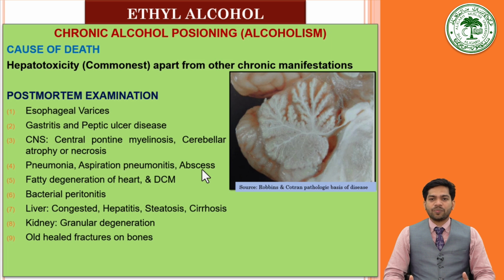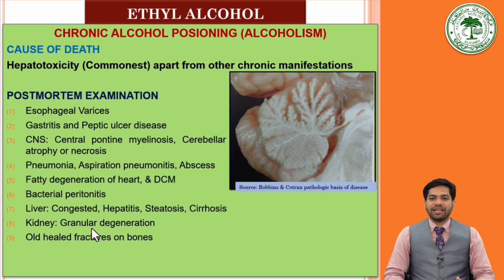This is due to recurrent aspiration of vomit and stomach contents in chronic alcoholics. Often they fall and have injuries on the body, so old healed injuries, multiple old injuries, may also be seen in these chronic alcoholics. Then fatty degeneration of the heart may be seen, and dilated cardiomyopathy, which we already saw while discussing acute intoxication. Then bacterial peritonitis may be there. The liver will be congested, with hepatitis, steatosis, and cirrhosis. All these features we discussed along with acute intoxication may all be seen in the autopsies of such patients.